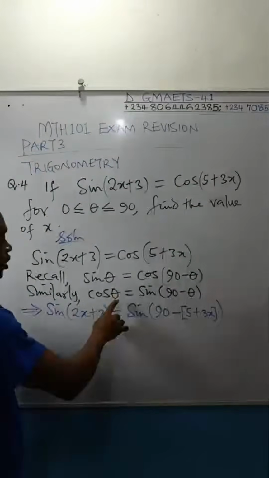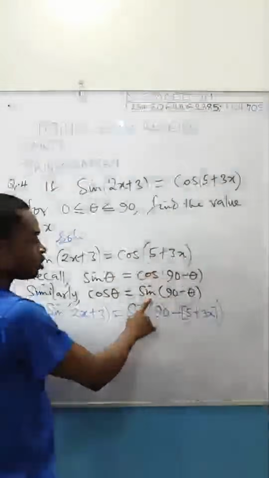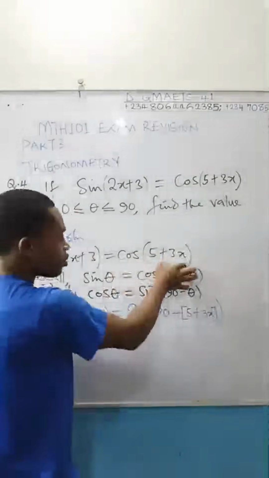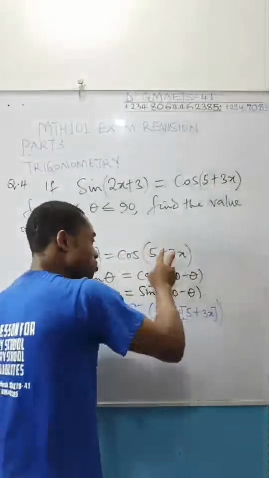Watch. Cos theta, cos of any angle, is equal to sine 90 minus that angle. Therefore, cos of this angle is sine 90 minus this angle.